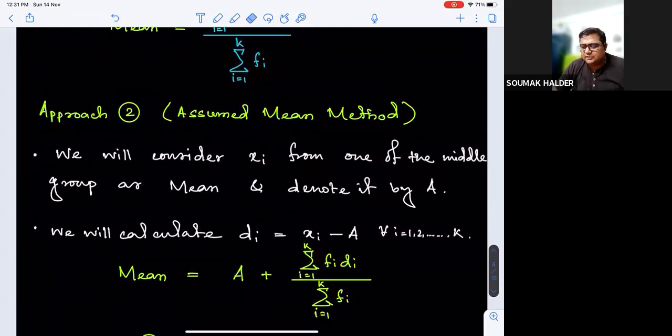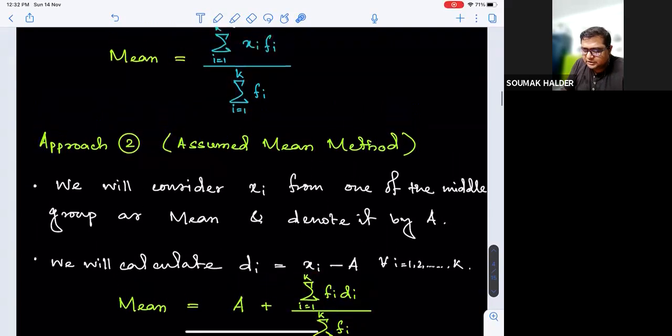And how are we calculating the average deviation? It is sigma over the difference of each class average from the assumed mean into the frequency, divided by total frequency. This section will give us the error in assuming the mean.